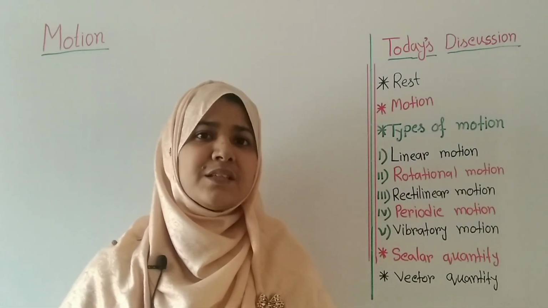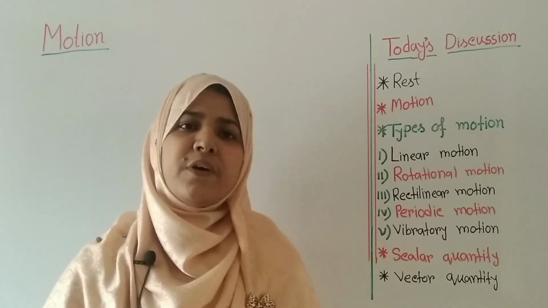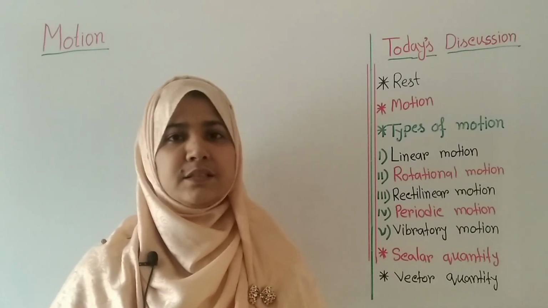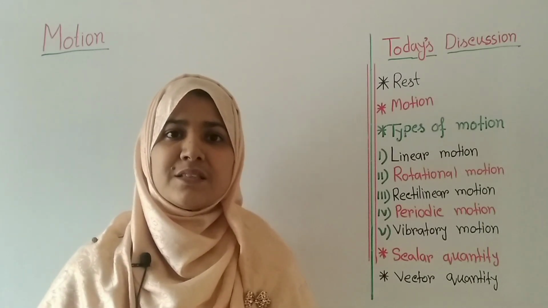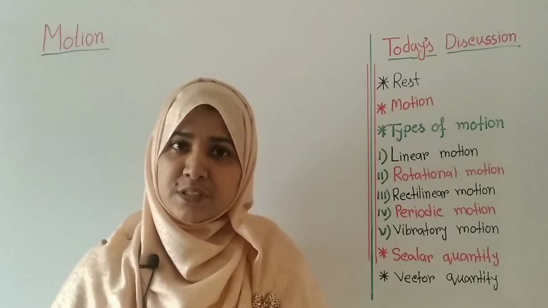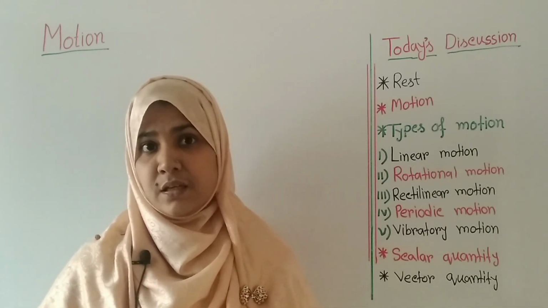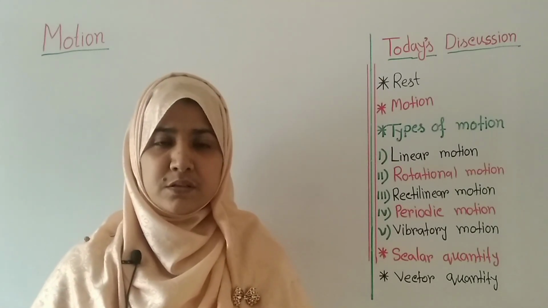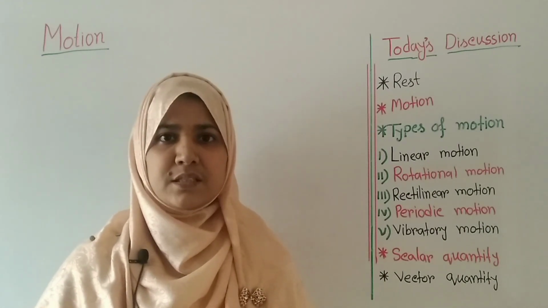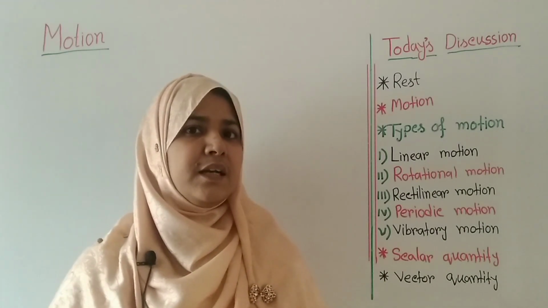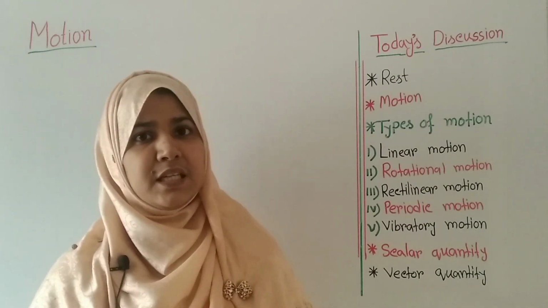Suppose you want to measure the mass of an object. If you say that the mass of an object is 5 kg, then anyone can understand it clearly. On the other hand, if a person asks what the location of your house is, and you say that my house is 5 km away from my school, then that person may be confused, because 5 km away could be east, west, or north, in which direction? But if you mention clearly that my house is east from my school, then that person will understand it clearly.